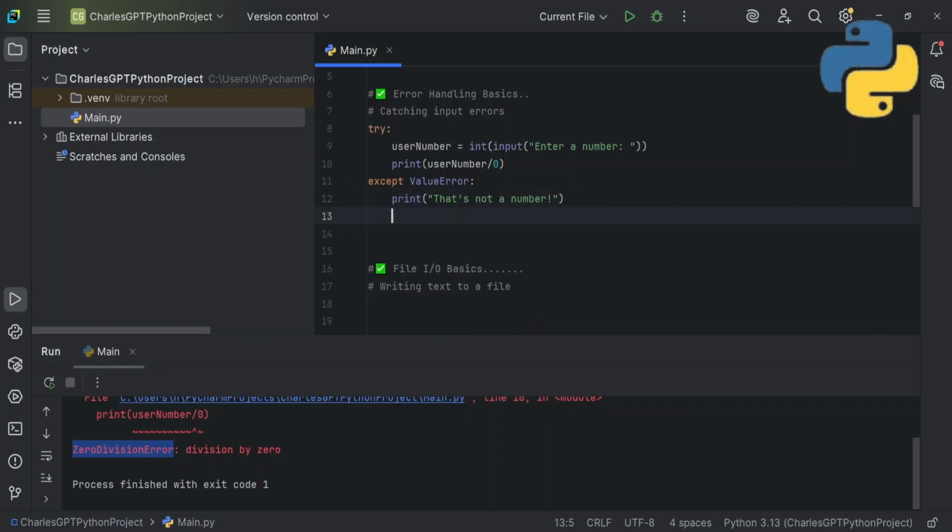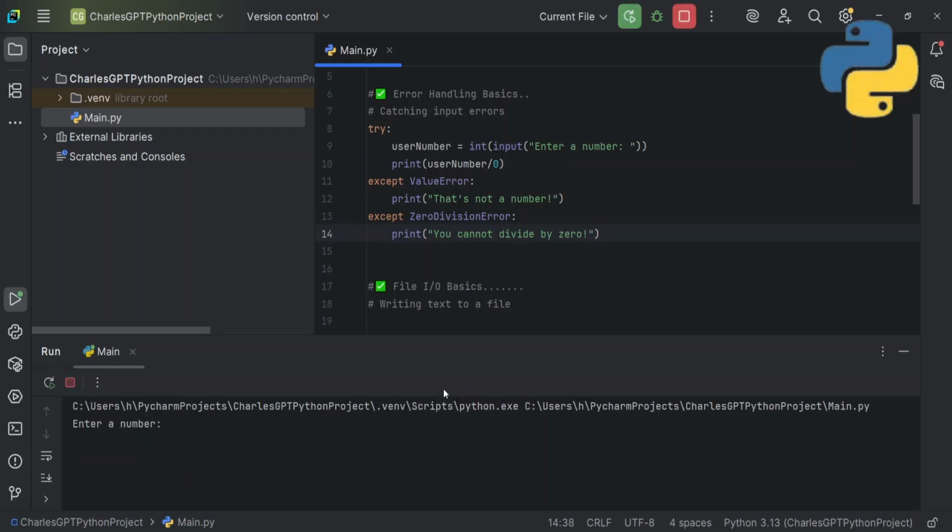and then paste it here. So you say except, Control V, and print "you cannot divide by 0". Okay, now you have handled it very well. So if I do Shift F10 and enter a number and I say 10, it says you cannot divide by 0. So you can see it handled the error very well.